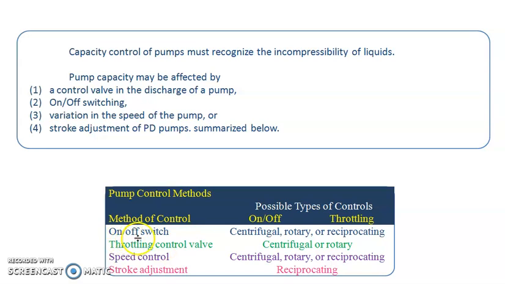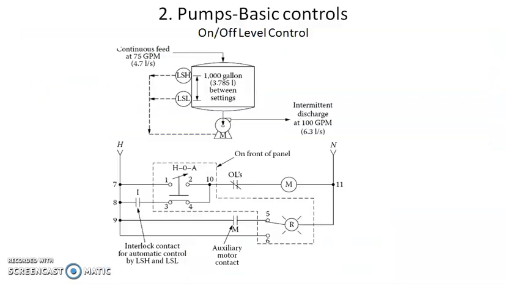The first method is on-off, the second one is throttling, the third one is speed control, and the last one is stroke adjustment. Then the possible types of controls are on-off and throttling. And here the pump types are mentioned in the table, showing which pumps use which control scheme. Now the most common schemes are on-off, throttling and speed control. Now first we will see the on-off control scheme.